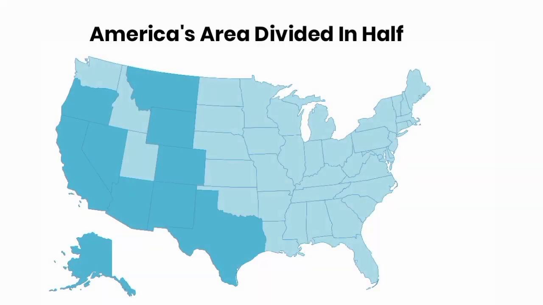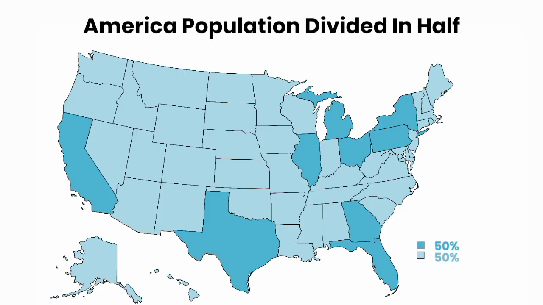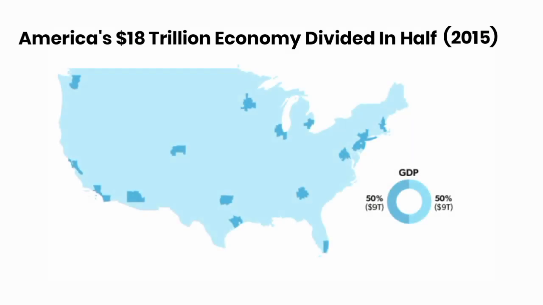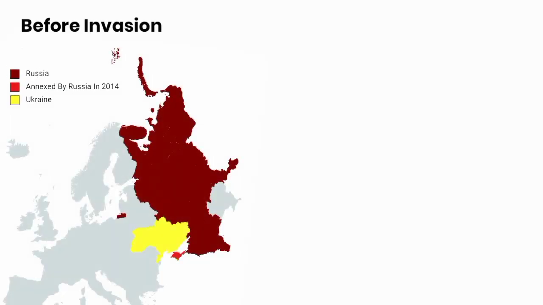This map shows the USA divided by area into two. This map shows the USA divided by population into two. This map shows America's economy divided in half. This map shows Ukraine before and after Russian invasion.